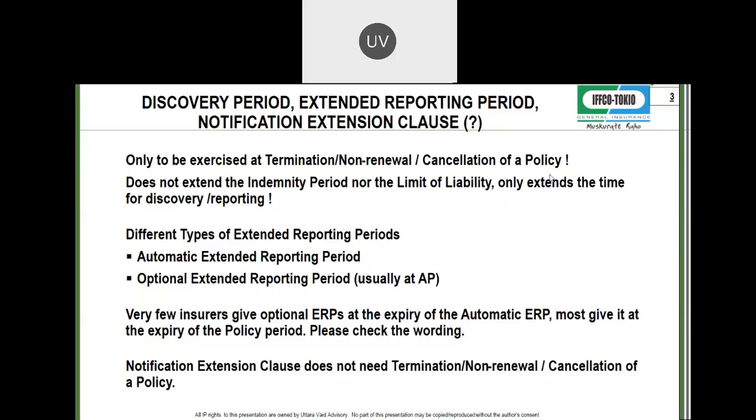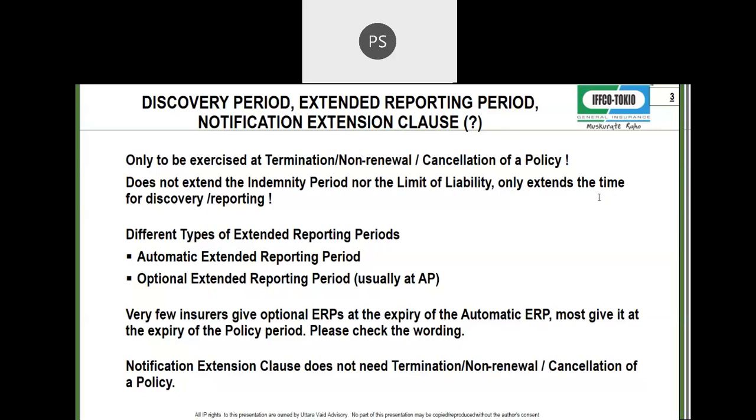But please remember the claims notifications and stuff like that. So imagine if you continued the policy. The accident happened in 2019. The claim came to you in May 2021-22. But if you have extended the policy or renewed the policy in April 21, then you will not use the extended reporting period. Extended reporting period is used only when the policy does not exist.